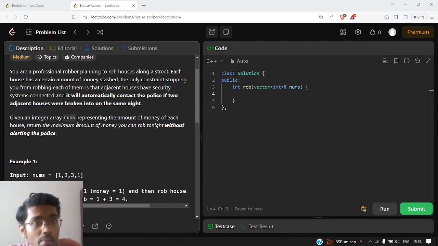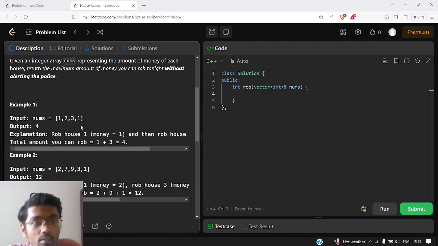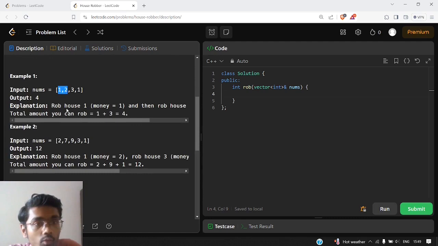We need to return the maximum amount of money with the given condition that we can't rob adjacent houses. Like if we are robbing this house, then we can't rob this house, we can directly jump onto this house. So this is the given constraint, and we need to return the maximum amount of money.